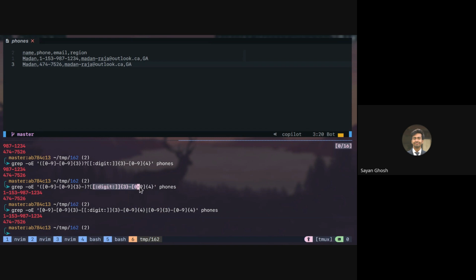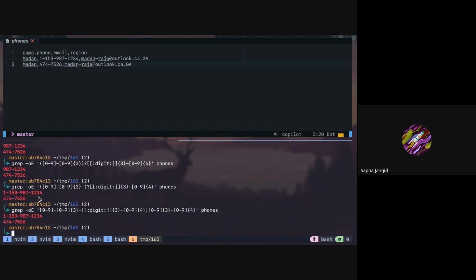So this part should always be there. The 3 digits followed by 4 digits is always there. And before that, we may or may not have 1 digit followed by dash followed by 3 digits followed by dash. So this part may or may not be present, but this part should always be present.